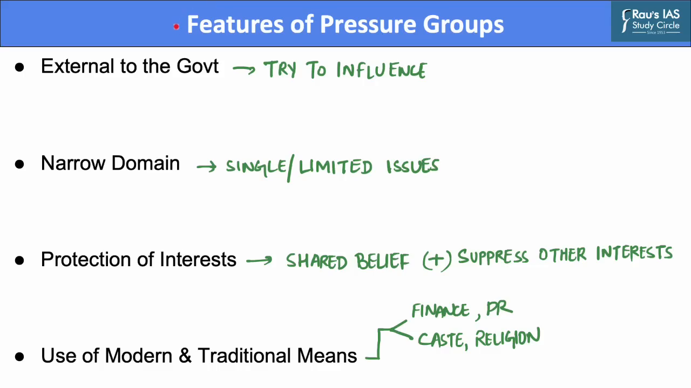Now, pressure groups are defined by the following key features. The first is that they remain external to the government. Pressure groups do not make policy decisions, but rather they try to influence those who make policies. In that sense, they remain external to the government. The second is that they typically have a narrow issue focus. In some cases, they may focus on a single issue, for instance, opposing a planned road development.